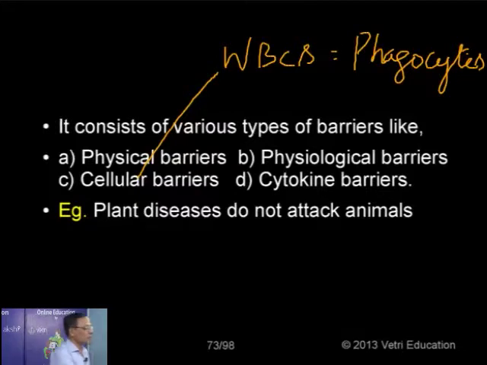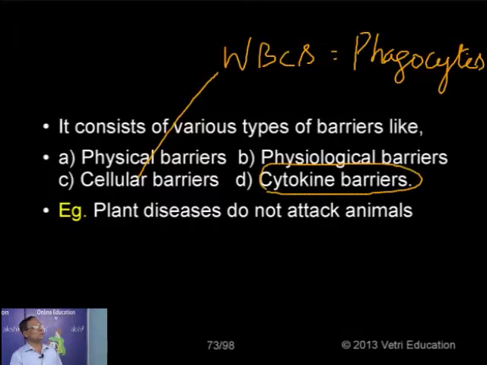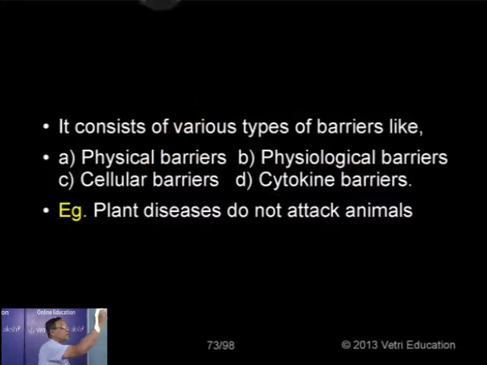Then cytokine barriers. These are intercellular messenger molecules. Some messenger molecules are released, for example, histamine, serotonin, prostaglandins. Some other chemical alarm signals are bradykinin.